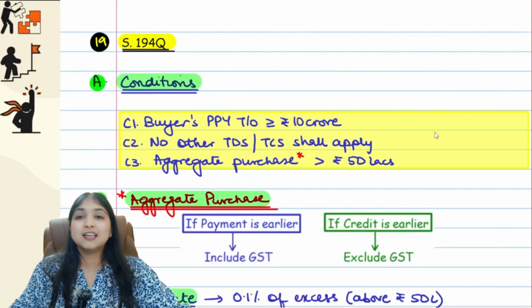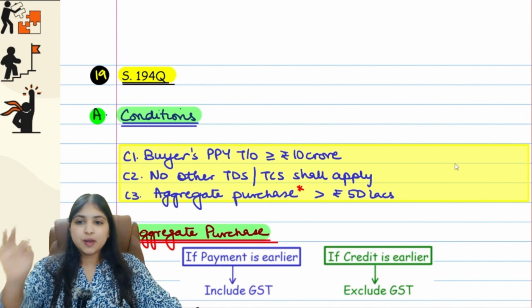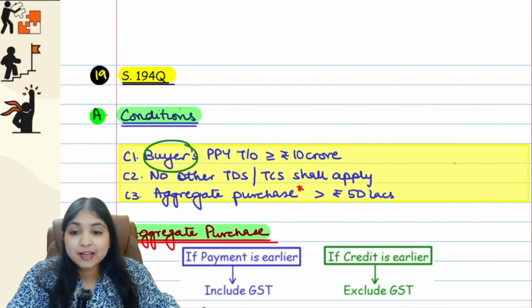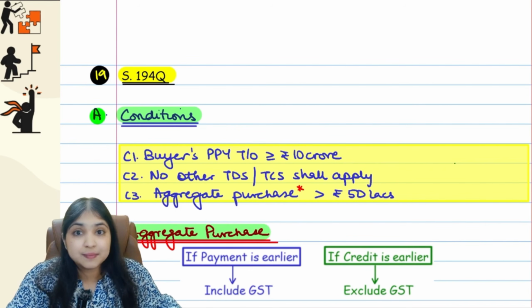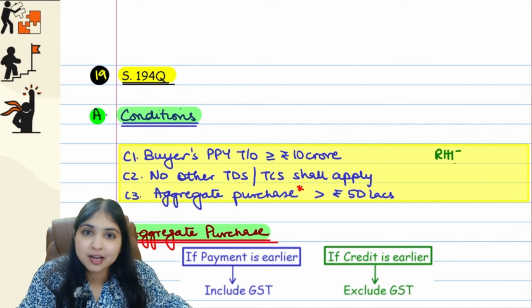Now come on, let's go to our next section, section 194Q. So in 194Q, guys, there are 3 simple conditions. Your condition number 1, the buyer should be a person whose preceding previous year turnover is 10 crores. Guys, is this same as 194R?